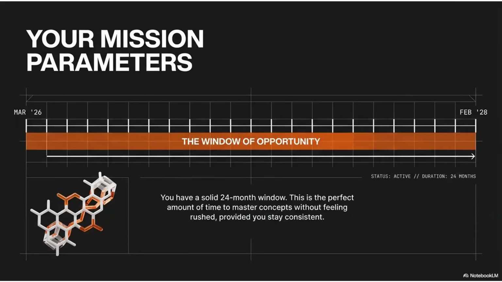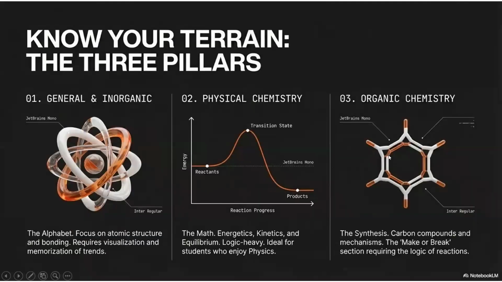So this is our window of opportunity, from 2026 March to 2028 February or 2028 March. Then you should know your terrain. I'm going to break our syllabus into 3 pillars. Those are general and inorganic chemistry, the first pillar. The second pillar is physical chemistry, and the third pillar is organic chemistry. Those are the 3 main pillars which support our syllabus.